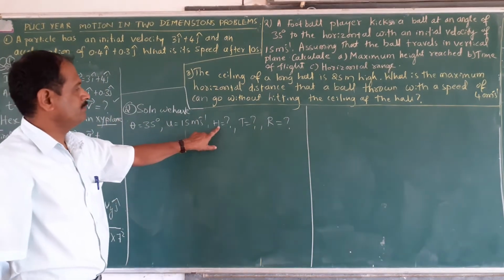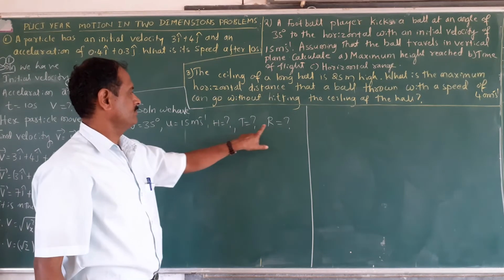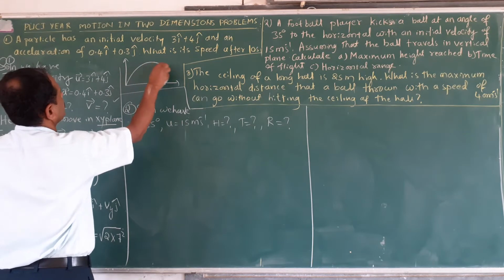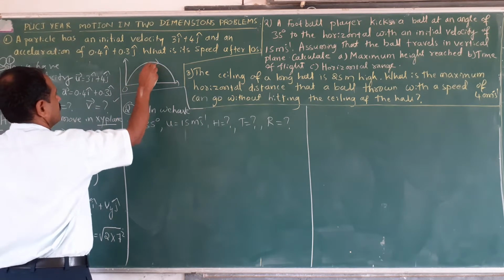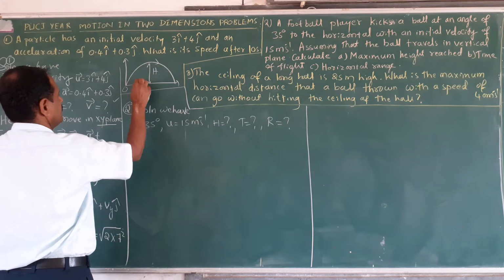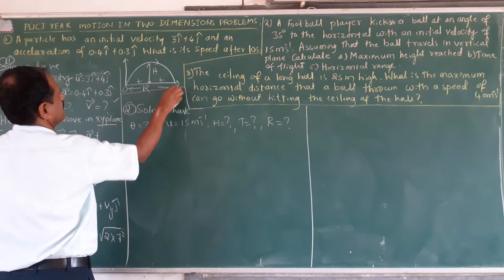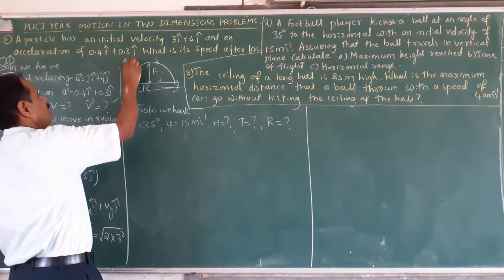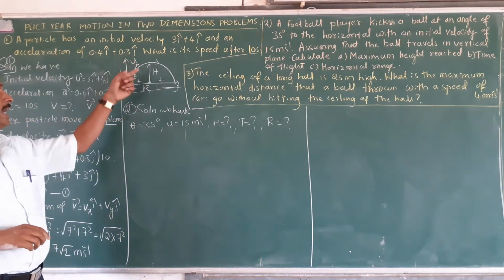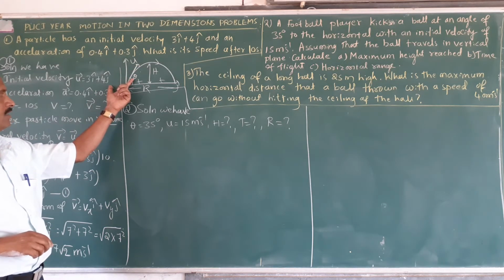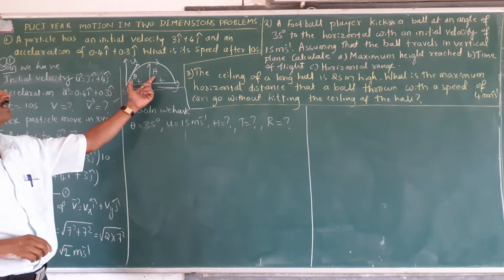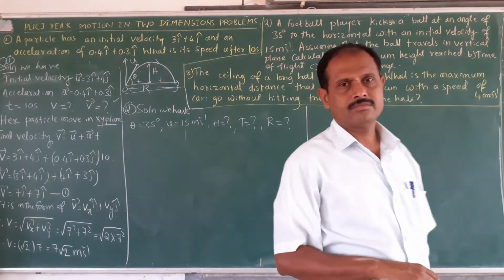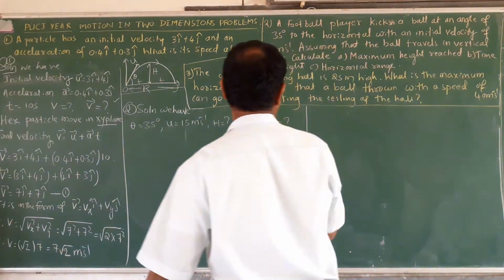Height of the projectile, time of flight, range of the projectile. Like this, the projectile motion. This is the height, the time, the range of the projectile, the velocity of the projection. This is the velocity of the projection u. Angle of projection is theta. Height of the projectile is h. Range of the projectile is capital R. Now these are given values. You have to calculate it.